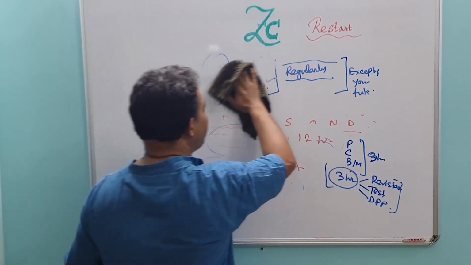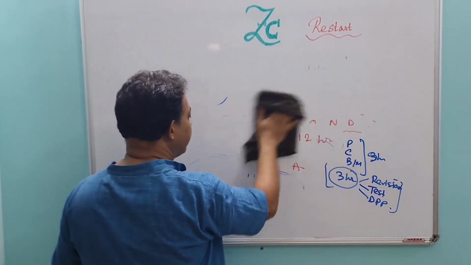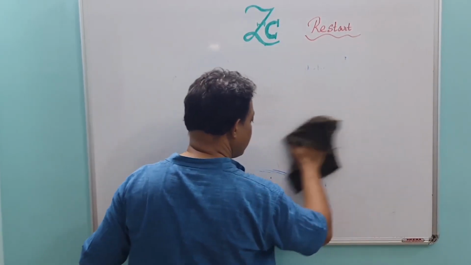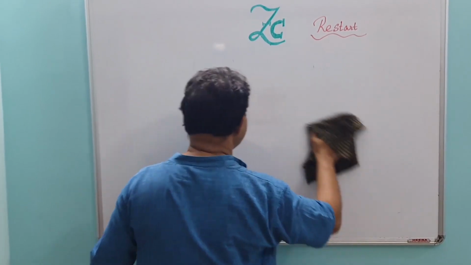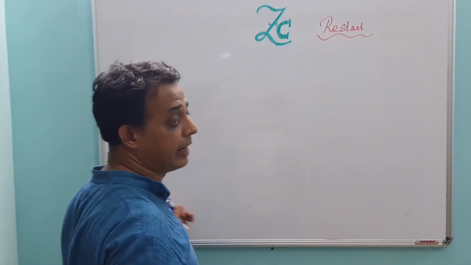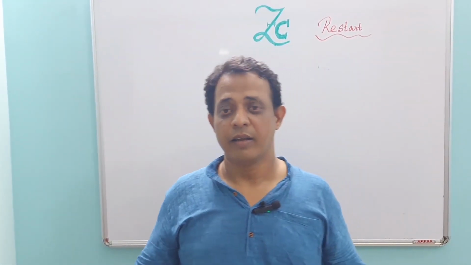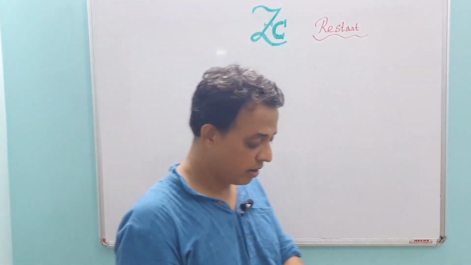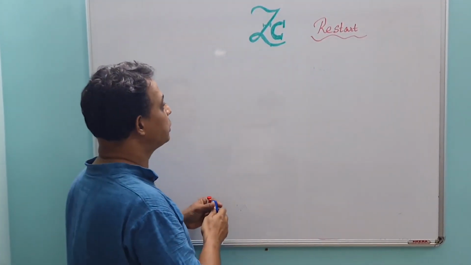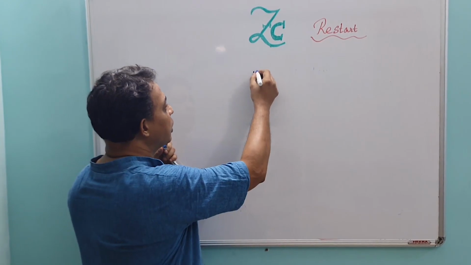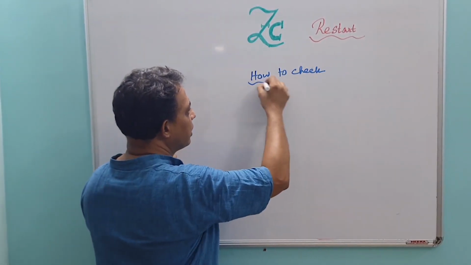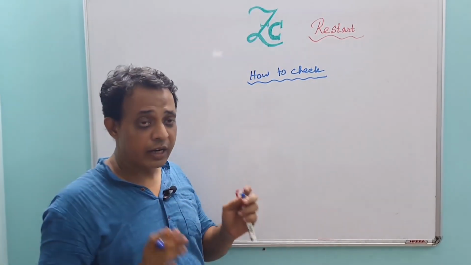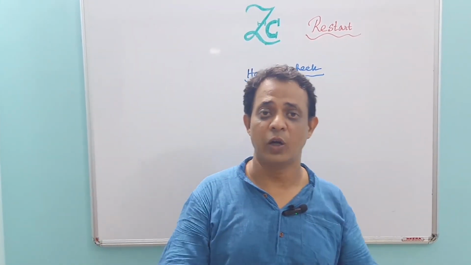And finally, which is very, very important, that is to maintain your regularity and consistency. Without regular or consistent reading, so for these, how to check whether you are preparing well or not? How to check whether you are on the track or not?